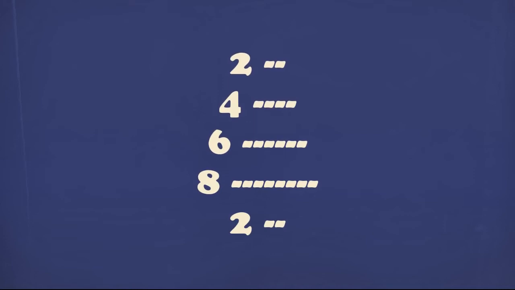It has 5 lines. The first line always has to be 2 syllables, the second line has to be 4 syllables, the third line has to be 6 syllables, the fourth line 8 syllables, and the last line 2 syllables again.